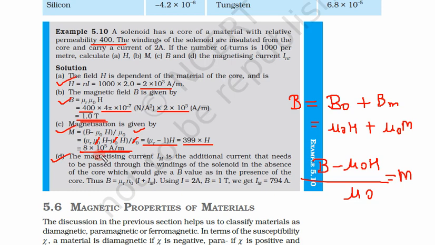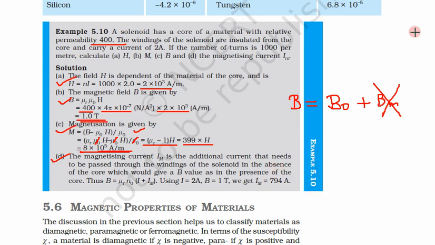Now the last thing: the magnetizing current is the additional current that needs to be passed through the windings of the solenoid in the absence of the core, which would give a B value equal to that in the presence of the core. So what they are trying to say is, suppose we don't put this additional material, then how much current do we have to supply to get the same magnetic field?